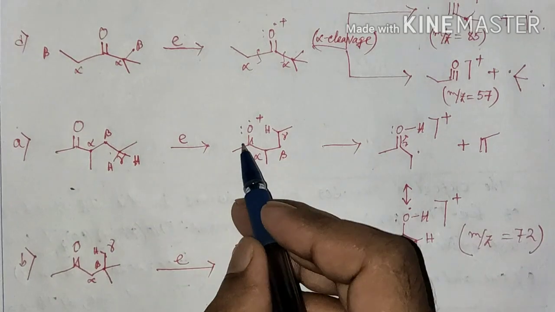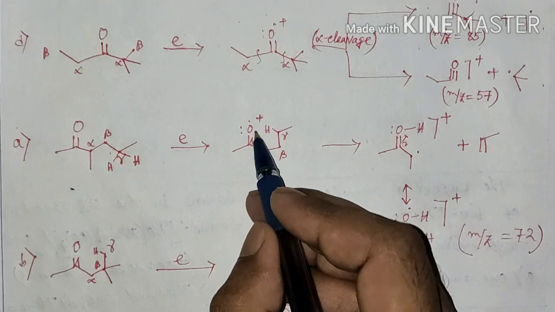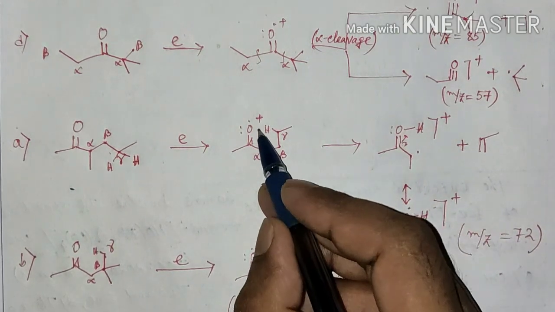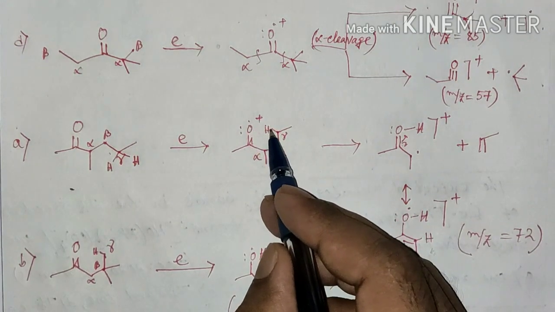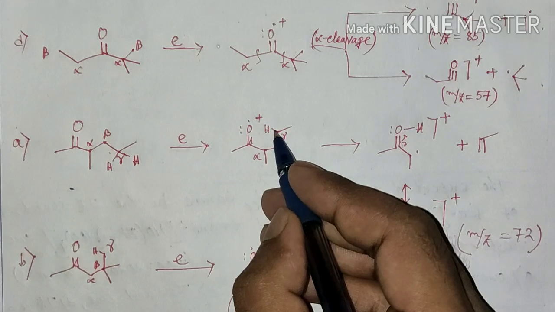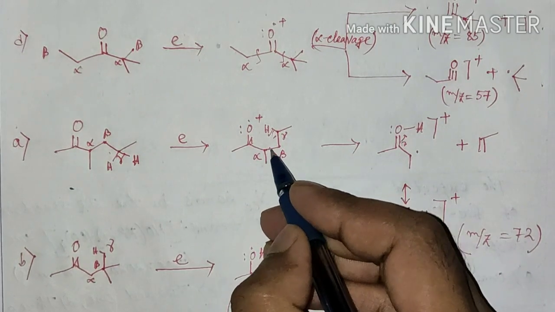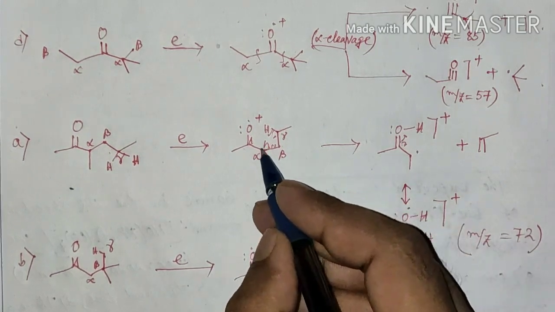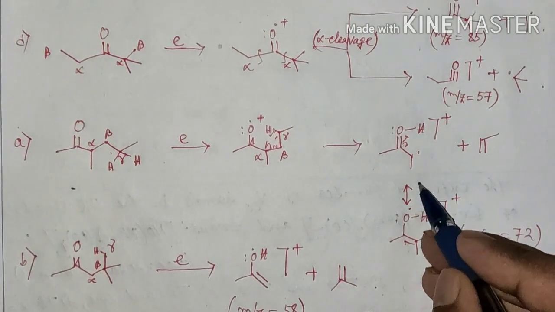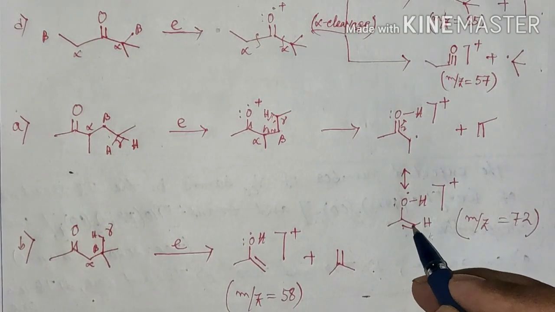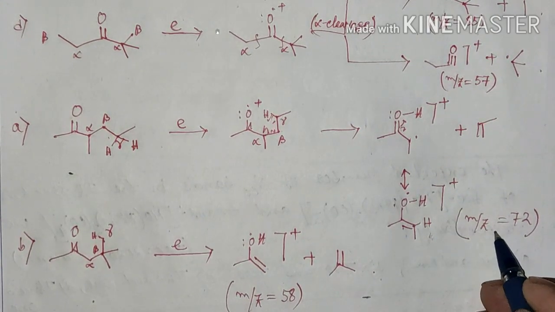Now, in McLafferty rearrangement, first it will liberate one electron and form radical cation, and then this oxygen radical will abstract this hydrogen radical and it will cleave homolytically, and this alpha bond beta bond will also cleave homolytically to give this radical cation and this olefin. This radical cation can rearrange to this enol form, and M by Z value corresponding to this radical cation is